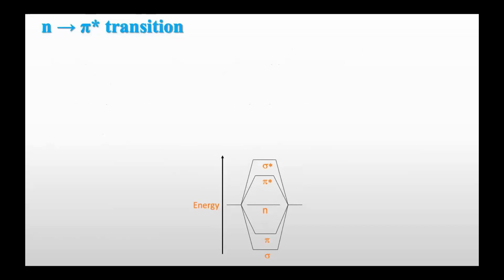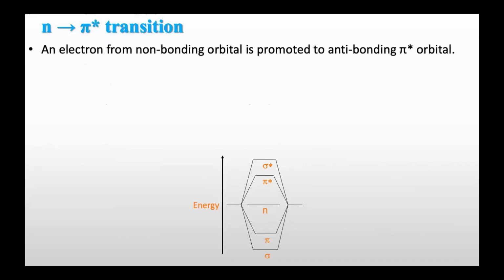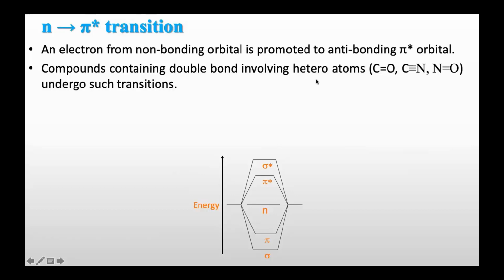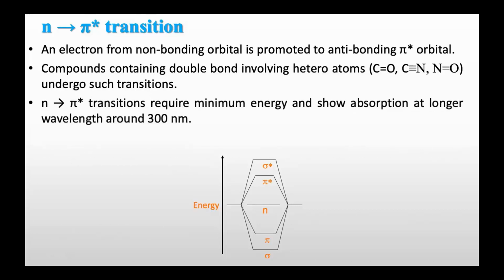So next is n to pi star transition. An electron from a non-bonding orbital, means from n, is promoted to the anti-bonding pi star orbital. So this means the molecule will have oxygen, nitrogen, sulfur in addition to double bonds or pi bonds. So compounds containing double bonds involving heteroatoms such as oxygen, nitrogen, halogens may undergo such transition. The n to pi star transition requires minimum energy, because this has the minimum gap compared to other transitions, and shows absorption at longer wavelength, around 300 nanometer. So this is the n to pi star transition.